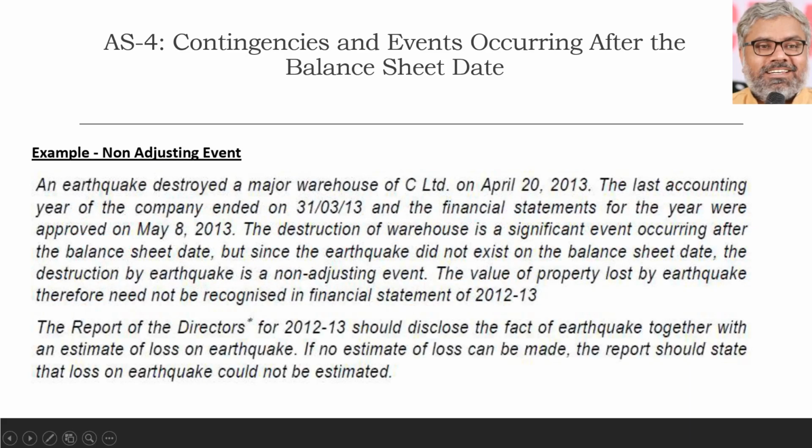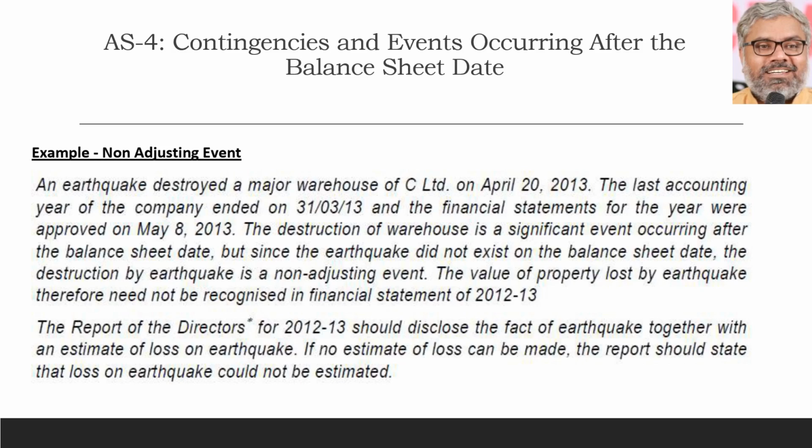Then let us also look at an example of a non-adjusting event. Read the cases carefully. An earthquake destroyed a major warehouse of C Limited on April 20th, after the preparation of financials on 31st March. And the financial statements for the year were approved on May 8th. Okay, it is falling within the purview of AS4, that is sure.